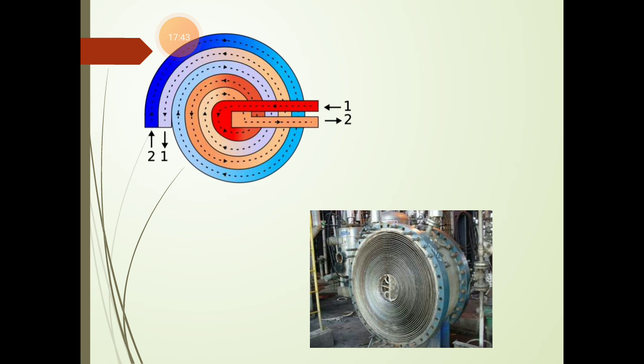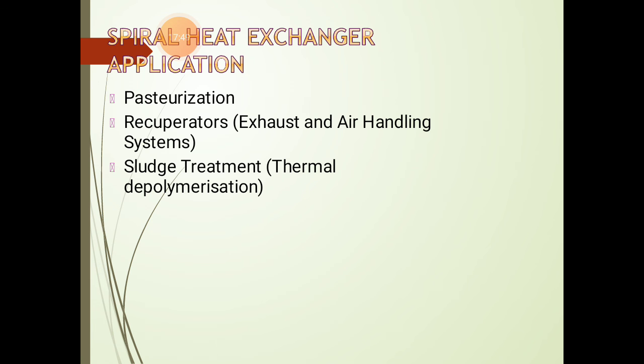So it requires less passage, less floor area. And the applications: pasteurization in dairy, recuperator, that is exhaust and air handling system, in case of air conditioning system, sludge treatment, that is thermal depolymerization.